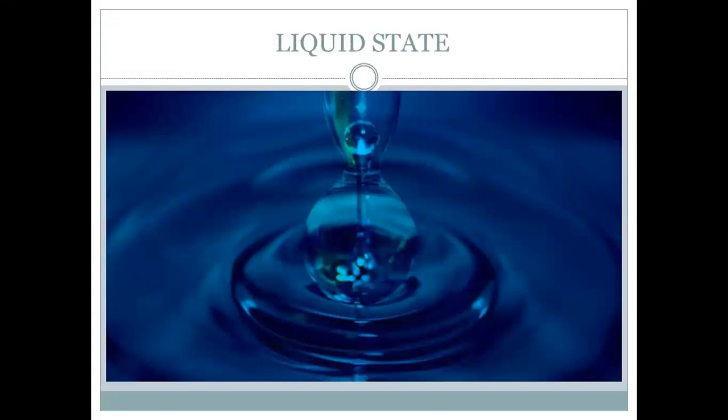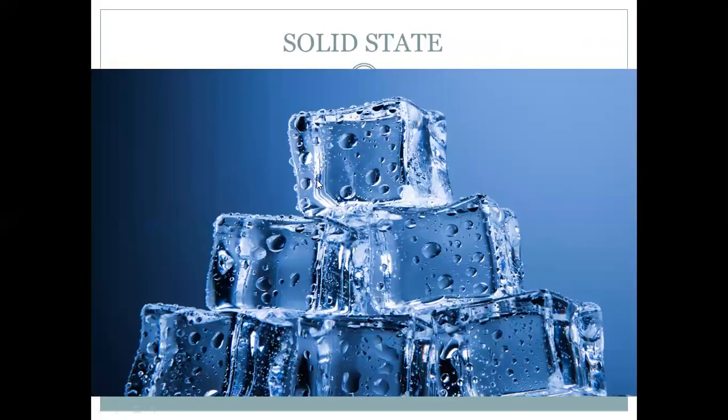Now as I told you, water has got three states. So the first state, liquid state, means water is in the watery form. So this is your liquid state of water. The second one is solid state, that is in the ice form.